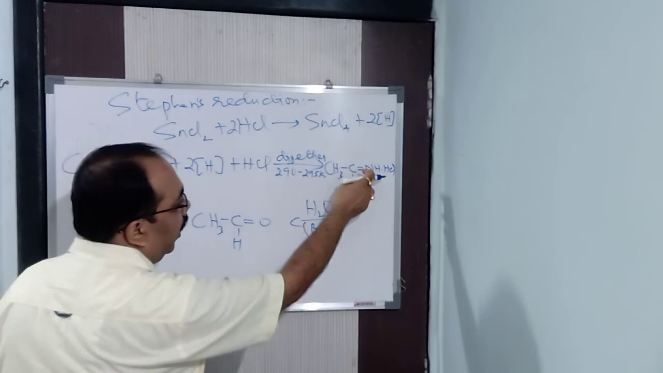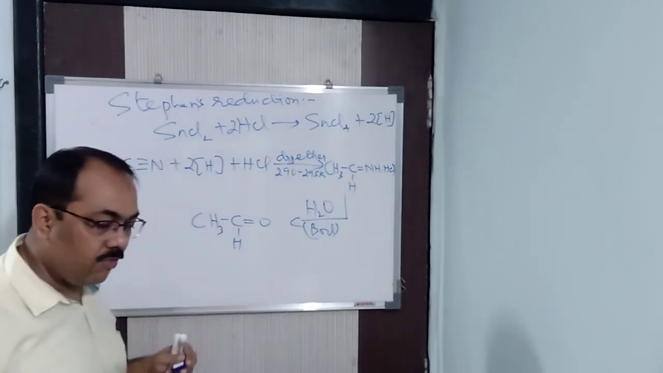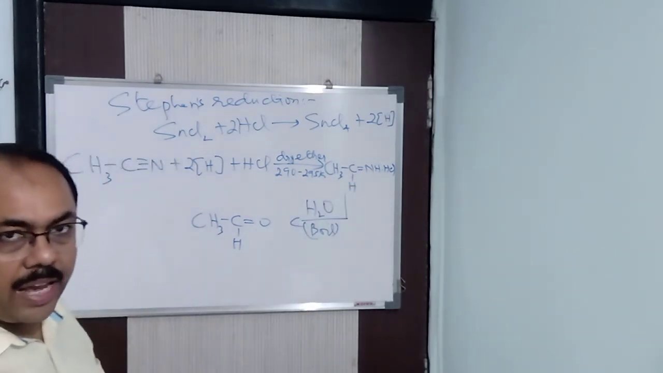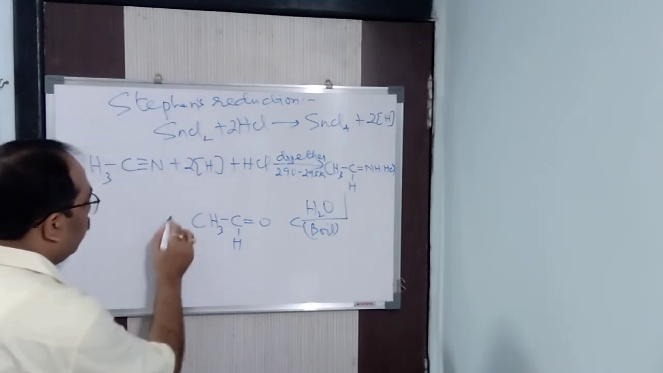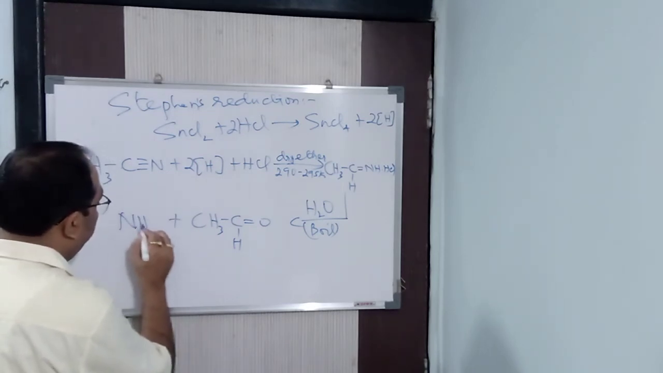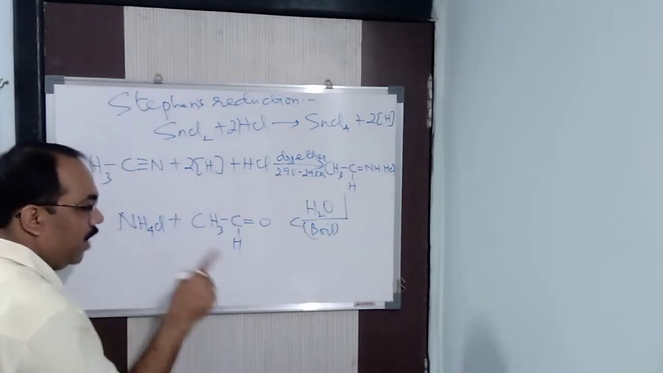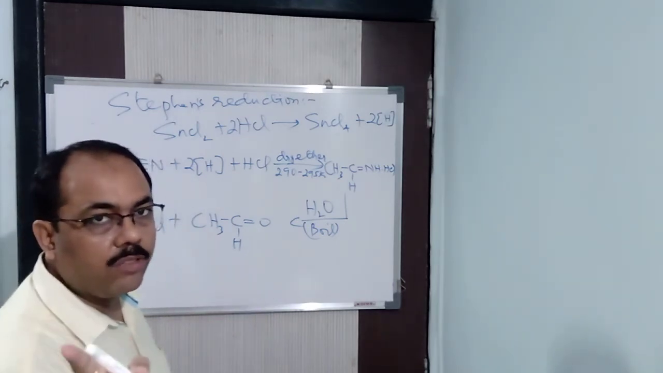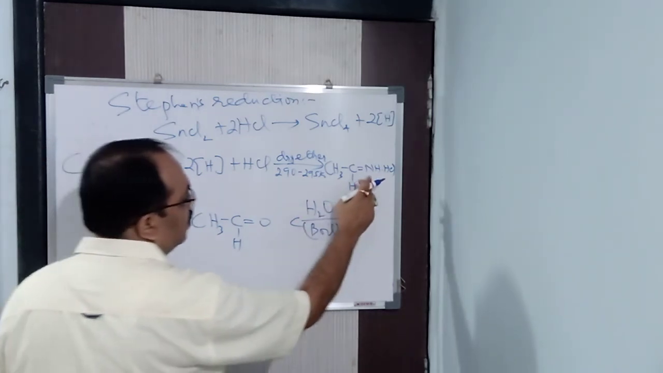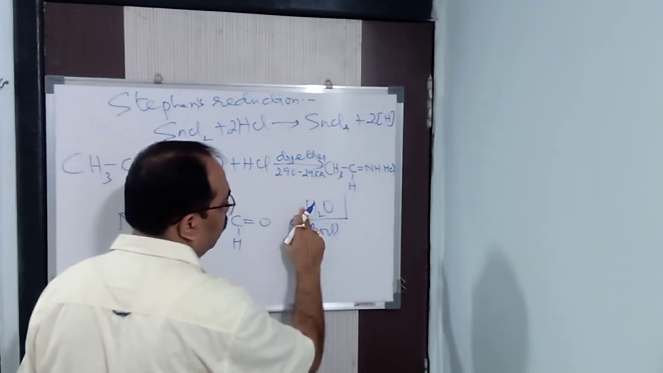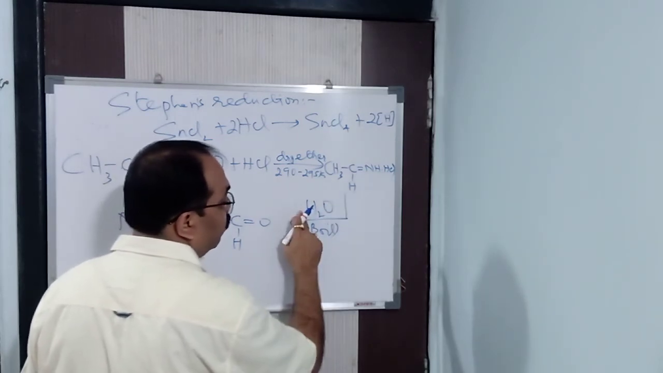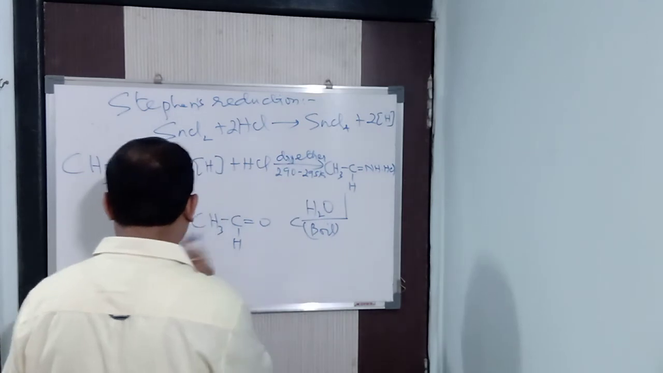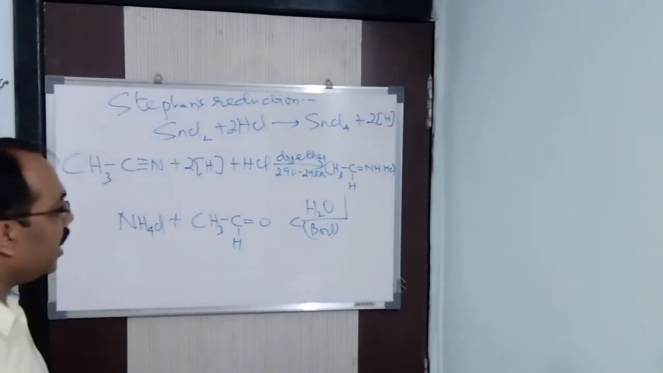Fine. Now NH reacts with hydrogen to form ammonia. Ammonia reacts with HCl to form what? Ammonium chloride. Ultimately you get it, because ammonia and HCl, base and acid, cannot remain together. It will react to form a salt. So this NH reacts with 2 hydrogen to form ammonia, and HCl is there. So ammonia and HCl react to form ammonium chloride, and we get acetaldehyde.